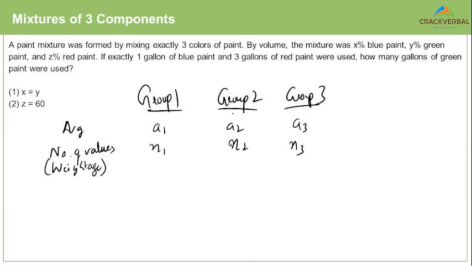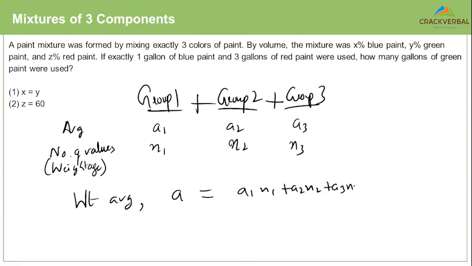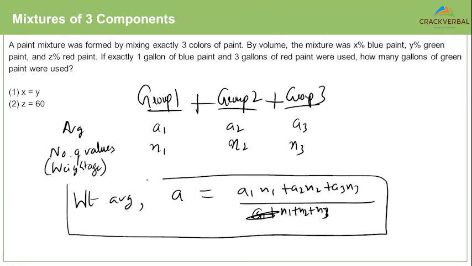If you combine all of the three groups to form a single group, the weighted average, as we discussed, let's say A, will be equal to A1 N1 plus A2 N2 plus A3 N3 upon N1 plus N2 plus N3. So this is the fundamental equation you have to use for solving questions on mixtures which have three components. Okay.